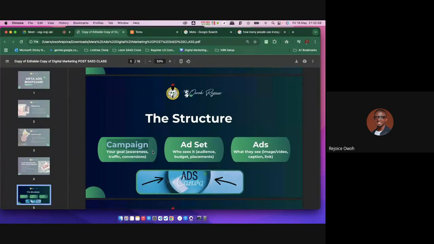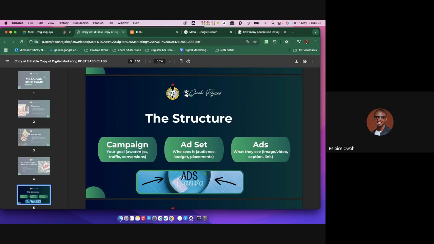This is very critical, so listen attentively. When you're running a proper ad on Facebook or Meta particularly, you've got, in fact, even Google uses something similar to this, with one or two changes in words. There is a campaign, right? Now, what is a campaign? A campaign is the goal of this particular ad.